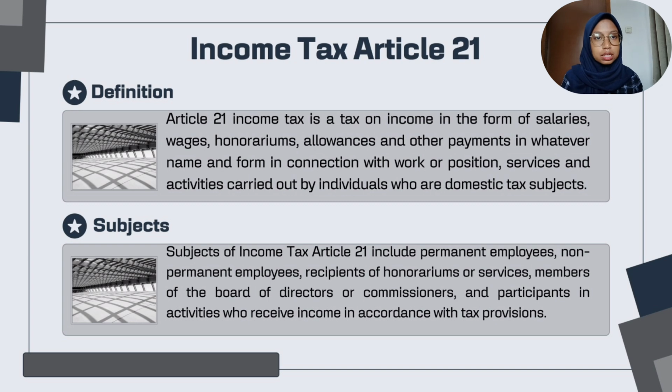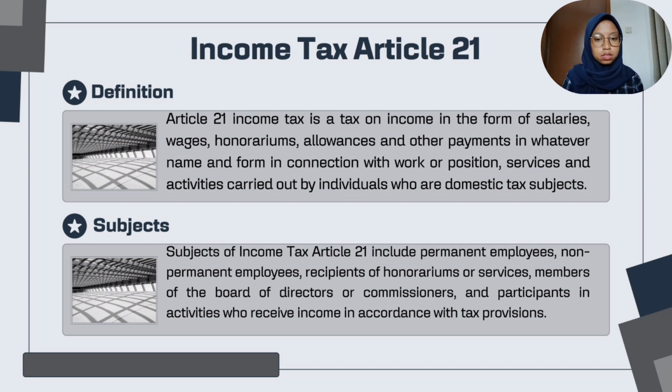The next literature is about income tax Article 21. The first is definition. Definition of tax Article 21 is a tax on income in the form of salaries, wages, honorariums, allowance, and other payments in whatever name and form in connection with work or position, services, and activities carried out by individuals who are domestic tax subjects.